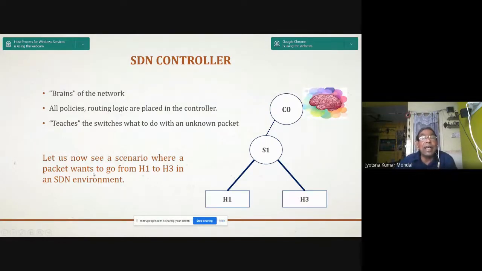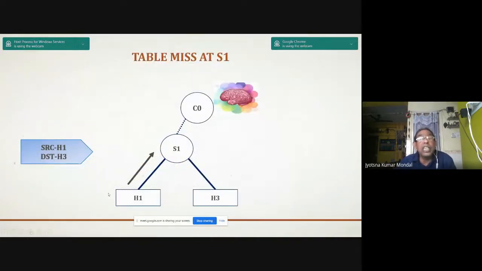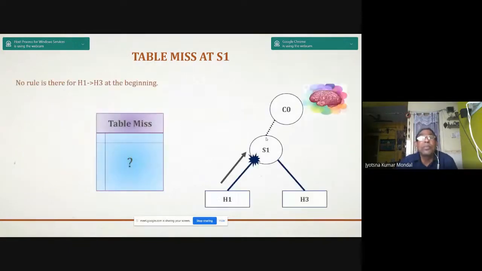Now let us consider a scenario where a packet wants to go from H1 to H3 in an SDN environment. So the source is H1 and the destination is H3, connected with a centralized control which is called the controller, and this is your SDN switch. Now what is the routing table? No policies are given. So H1 to H3 is at the beginning.